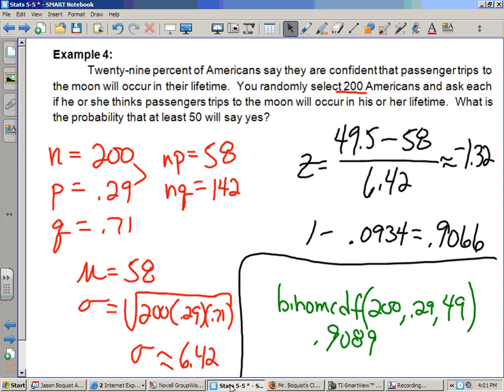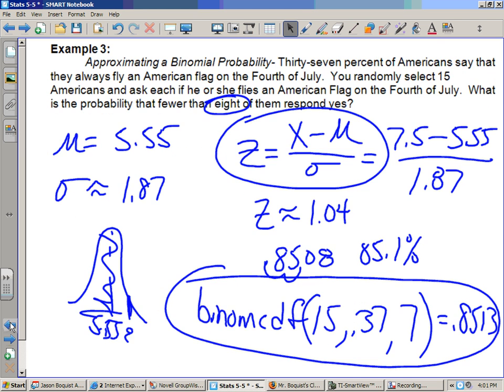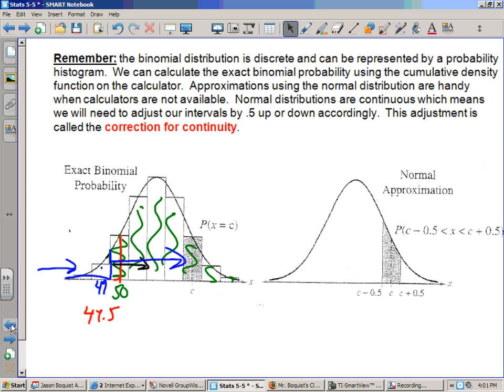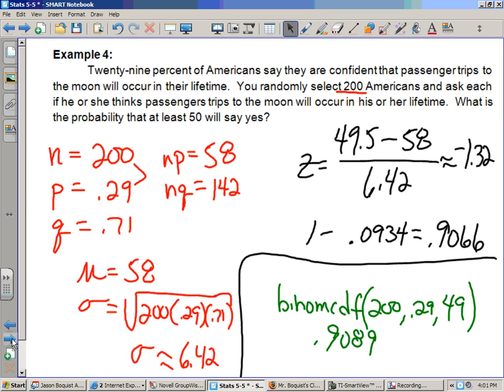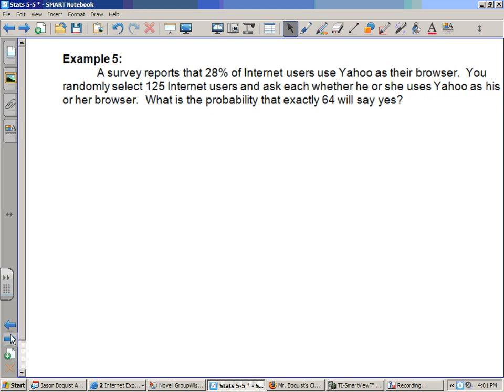Again, if we would have used something other than 49.5, it would have been either too much or too little. For example, if we would have used 50.5, we would not have gotten enough, and if we would have used, say, 49 or 48.5, we would have gotten too much in this case. Okay. So hopefully that made sense, and if there are any questions, I can definitely address those. And hopefully you did good.